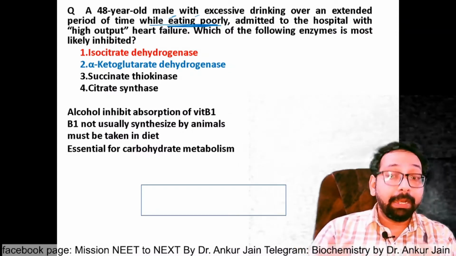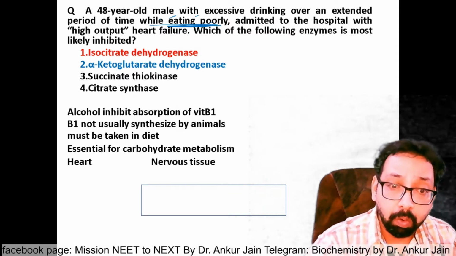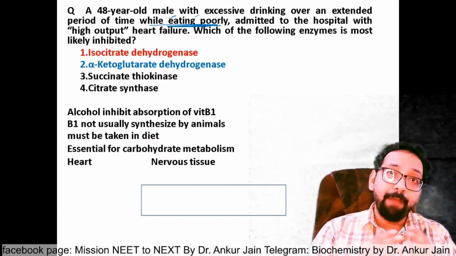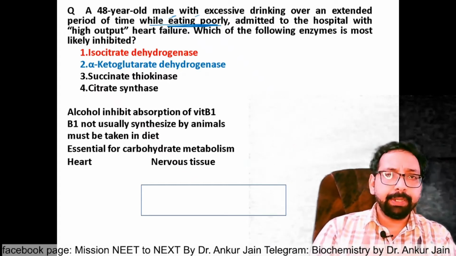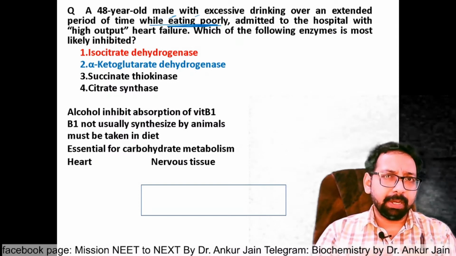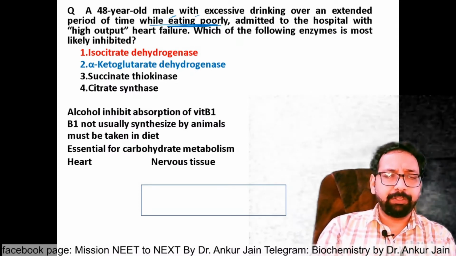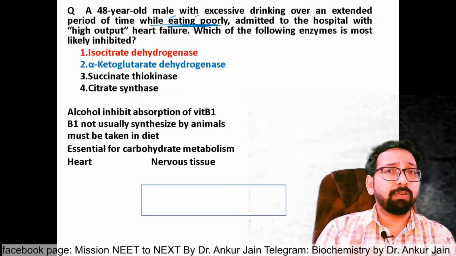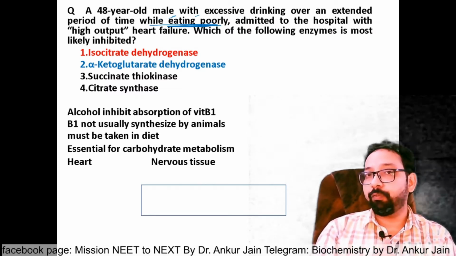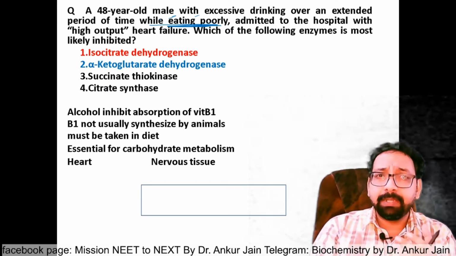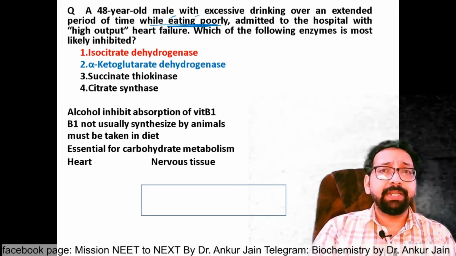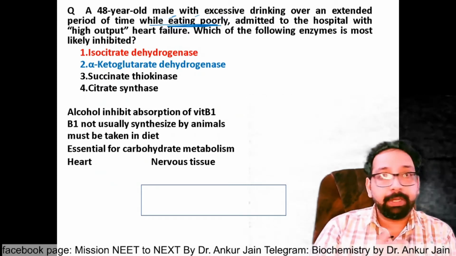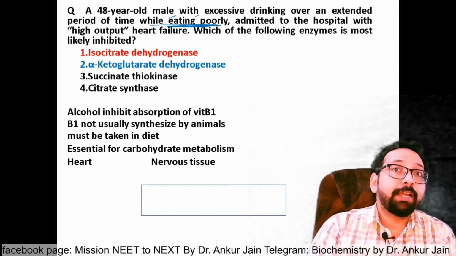So, in B1 deficiency, carbohydrate will not be metabolized properly. And we know that the most vital organs, the heart and nervous tissue, utilize glucose at a very rapid rate. So they require more and more ATP in a rapid fashion. And when B1 is deficient, these organs are not utilizing sufficient carbohydrate to produce sufficient energy to fulfill their metabolic requirement, and that leads to clinical manifestation.